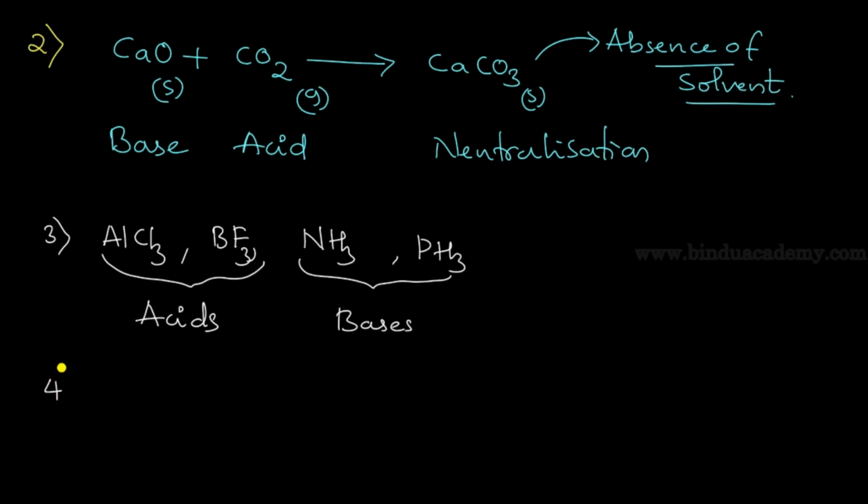Now the fourth one: this theory could not explain how H plus ion exists in aqueous medium. This is not explained, students. Now this is all about the Arrhenius theory. What you have to concentrate on is the definition, the neutralization definition, and then the drawbacks. At least remember the four drawbacks of this theory. It will be very helpful, students.